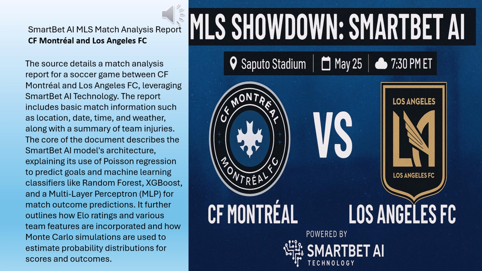So where do these two teams stand right now, ELO-wise? Okay, CF Montreal is currently sitting at about 1,470. Los Angeles FC is higher, around 1,532. So that's like a 60-point gap. Roughly, yeah. And historically in MLS, a gap like that generally suggests the higher-rated team, in this case LAFC, has a better chance. It's a measure of their overall form and strength against the league. Okay, that makes sense. A constantly updated power ranking, sort of.